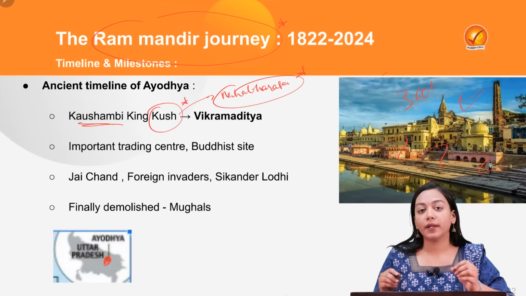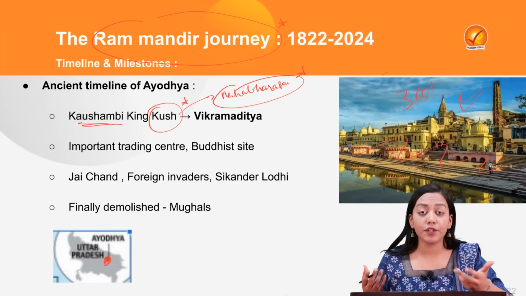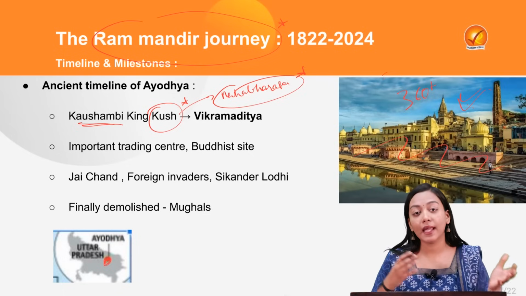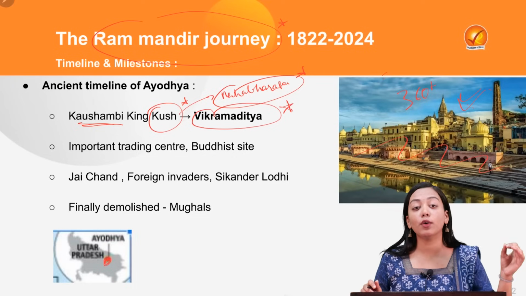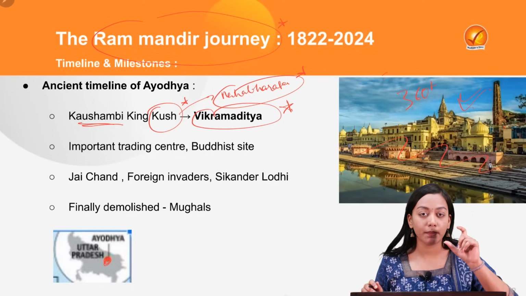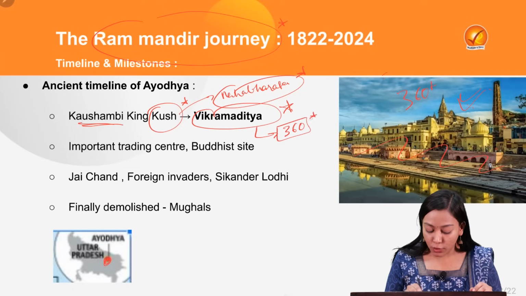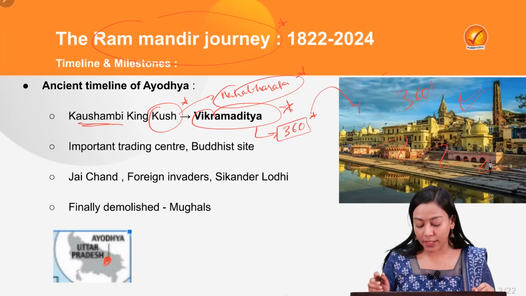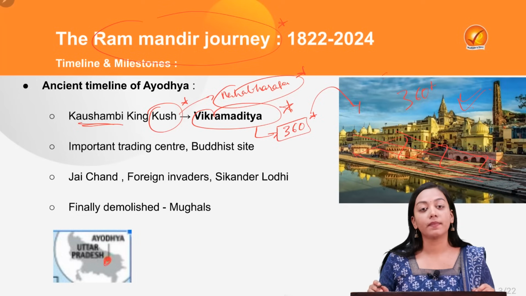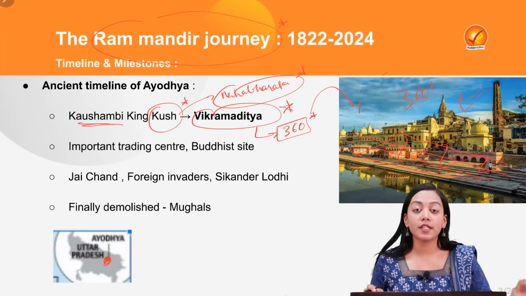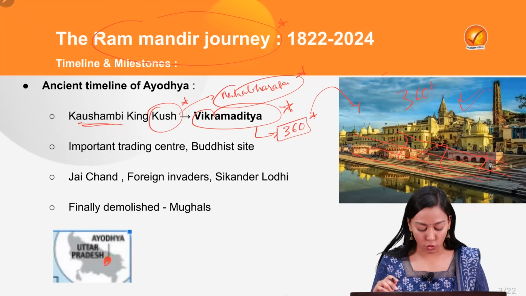And then, it is quoted in some of the ancient texts, for example, Raghuvansham of Kalidas and Bhavishya Puran, that this city was again created and built back by the Ujjaini king Vikramaditya, the king of Ujjaini, one among the Mahajanpadas, which is located in current Madhya Pradesh. So Vikramaditya built around 360 temples devoted to Vaishnavism in the city of Ayodhya, built along the sidelines of the Saryu river. This is known as the Lakshman Ghat, and around 360 temples were built over it.